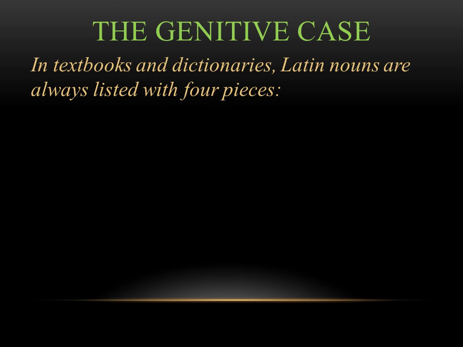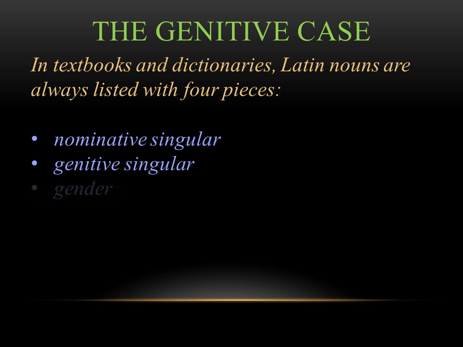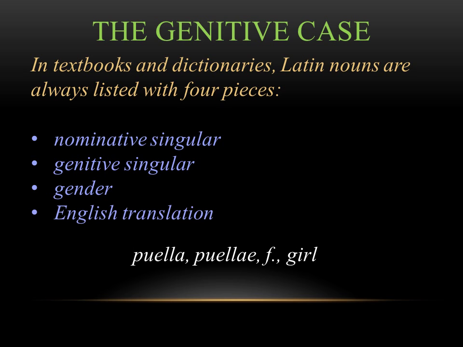So again, in your textbook and in any dictionary you pick up, Latin nouns are always listed with four specific pieces. You're going to see the nominative singular, the genitive singular, the gender of the word, and its English translation. So for instance, let's look at this entry for girl. If you look this up in a dictionary or in the back of your book, you're going to see puella, puellae, f dot, and then girl.